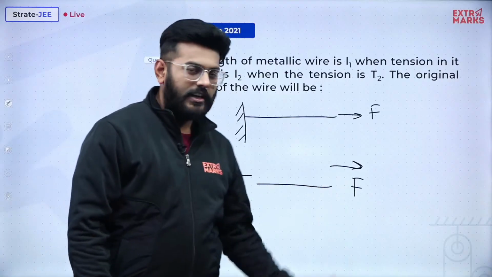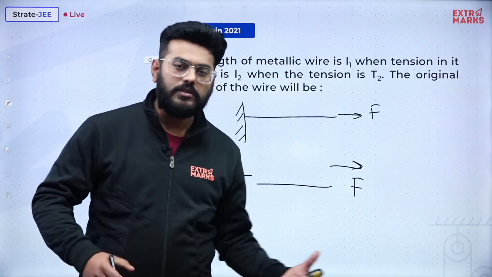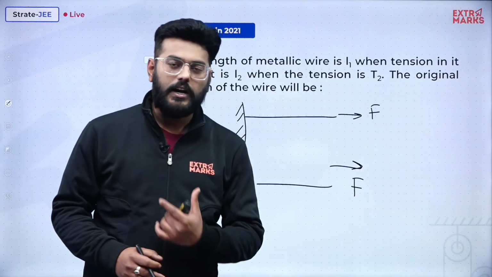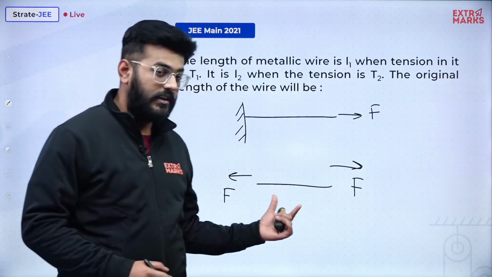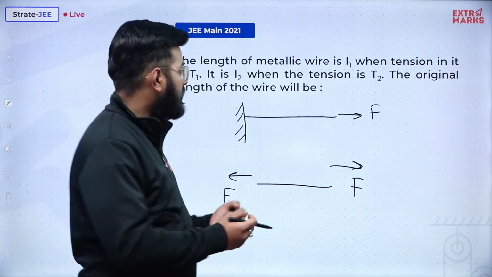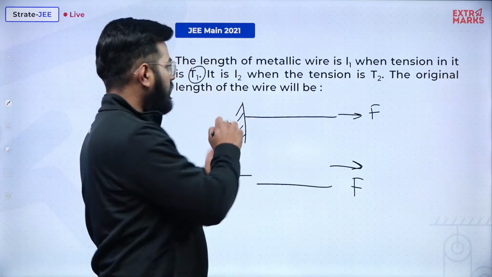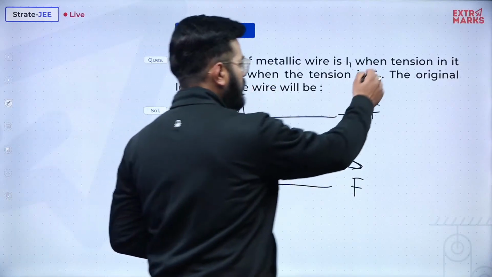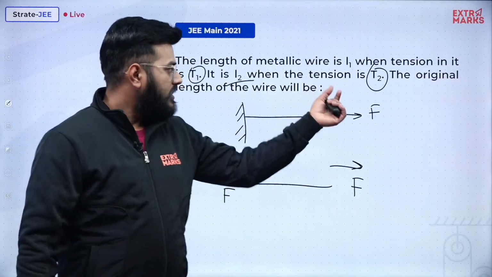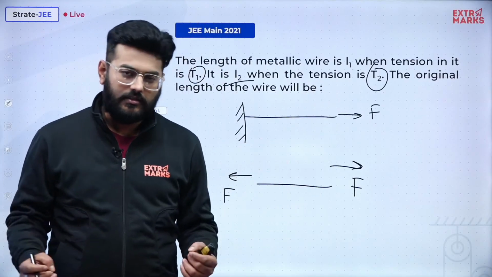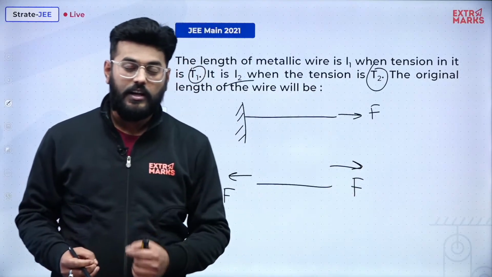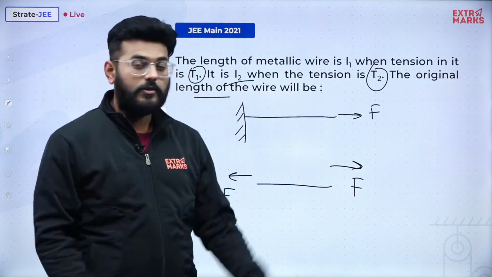So this is the case when we talk about stress. Because of the tension developed in the string, it has been pulled from both ends with the same amount of force, and that is equal to T1 when I am talking about the length L1, and it is equal to T2 when I am talking about the length L2. Because of this tension there might be some change in the length with respect to its original length, and we need to find the original length of the wire only.